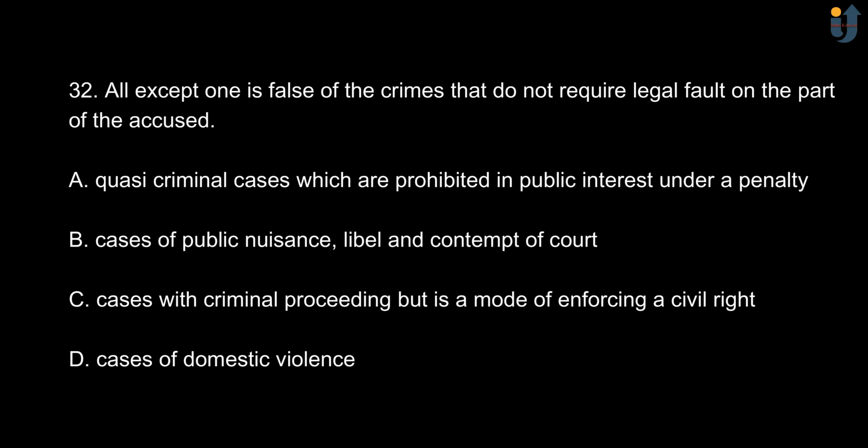Next, all except one is false of the crimes that do not require legal fault on the part of the accused. Option A, quasi-criminal cases which are prohibited in public interest under a penalty. Option B, cases of public nuisance, libel and contempt of court. Option C, cases with criminal proceedings but is a mode of enforcing a civil right. Option D is cases of domestic violence. And the correct option is option D, cases of domestic violence.